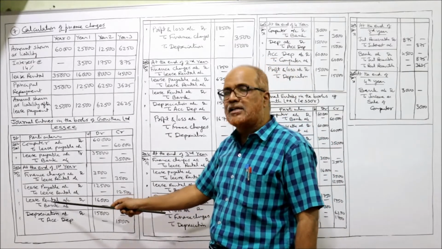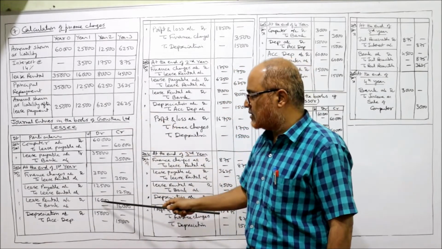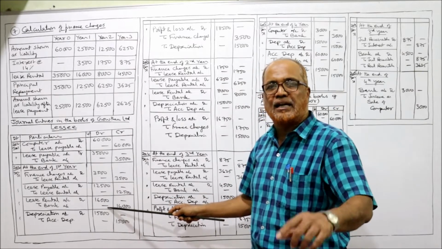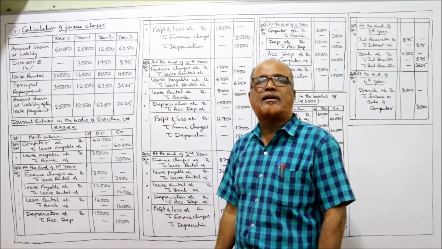Now lease rental paid. Lease rental account debit to bank. How much is the lease rental? 16,000 paid. Lease rental account debit to bank, being the lease rental paid. Now depreciation account debit to accumulated depreciation.